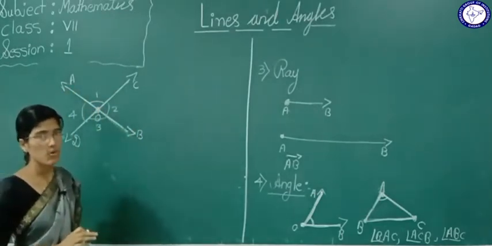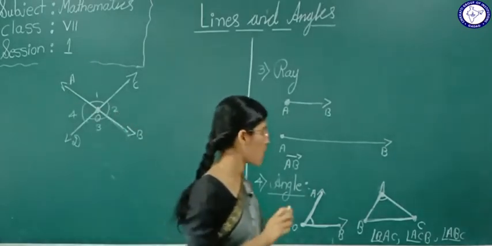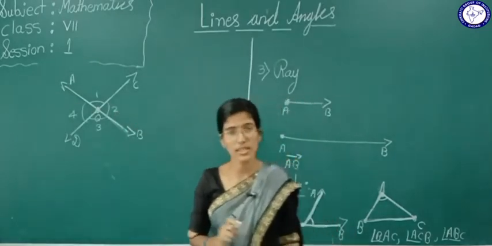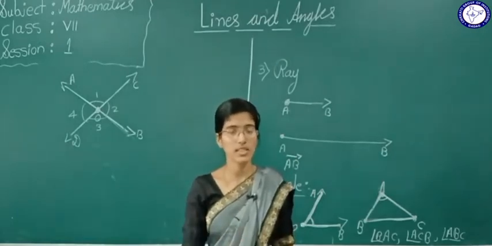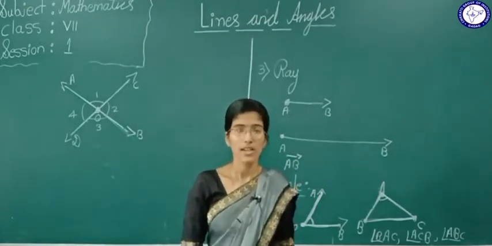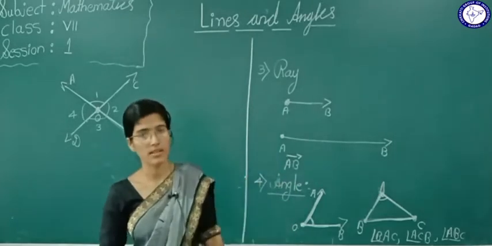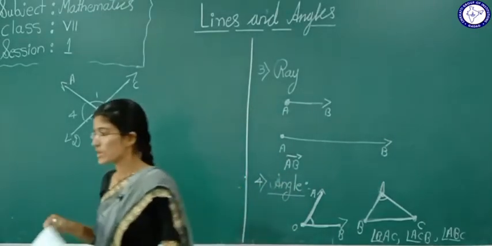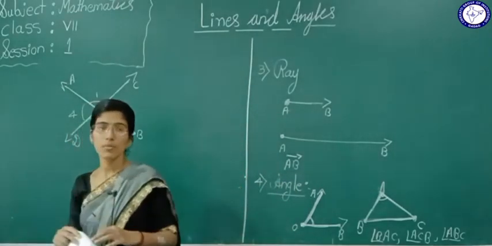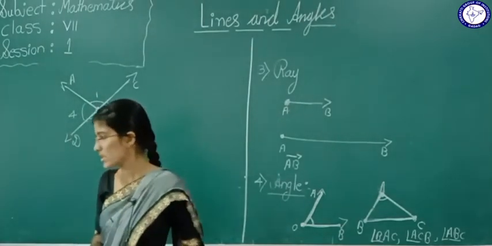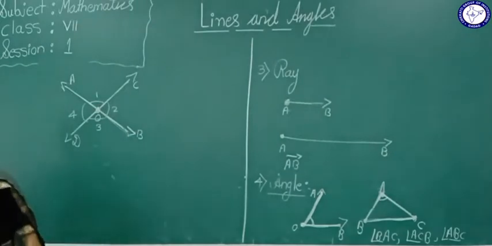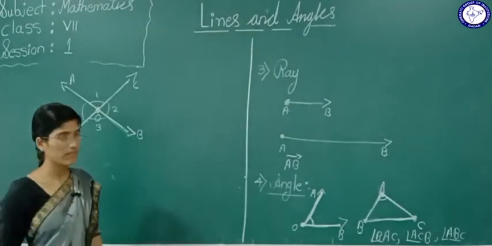So this is about the angles. If somebody asks you how angles are formed, you have to tell that when two rays, two line segments or two lines intersect at a point, at that time we form an angle. So this is about the angle. In your previous class you have learnt the classification of angles, yes or no? Now the unit of angle is what? Degree. You knew that, right?